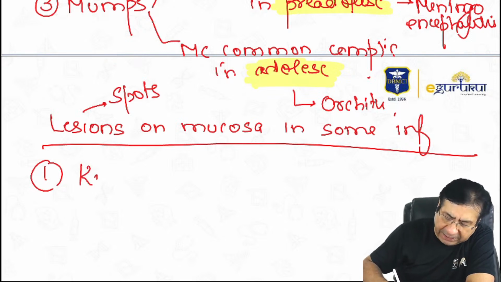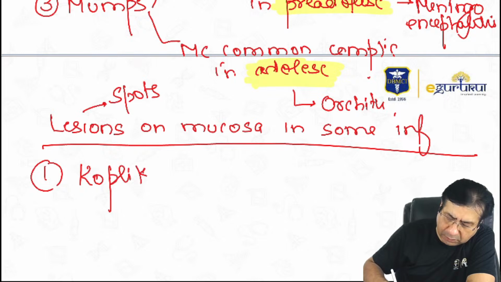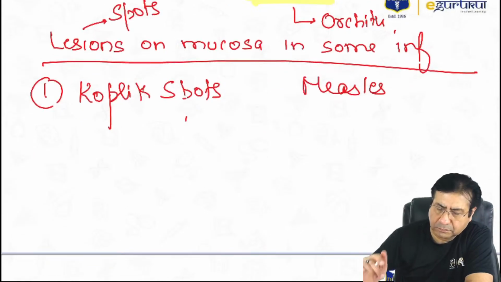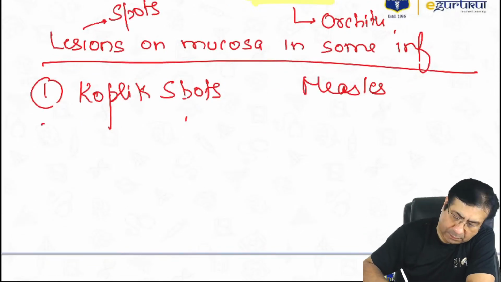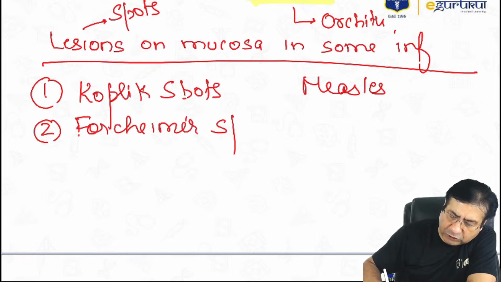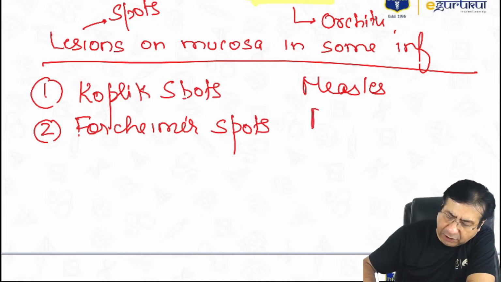So one is Koplik spots. Koplik spots are seen in measles infection. Then Forshheimer spots. Forshheimer spots are seen in rubella infections.